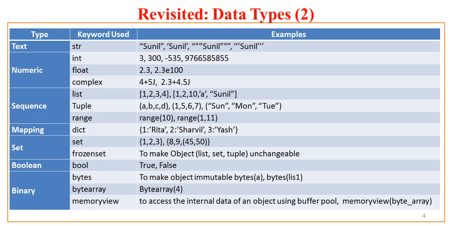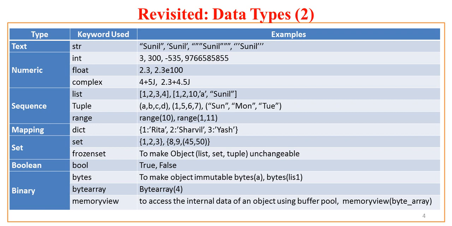Now let us see the list of data types and some examples under them, so that the discussion in the subsequent lectures will be easy for you to understand. Now under text we have str. Text can be anything you type in double quotes or single quotes. For example, I have the word Sunil in double quotes.